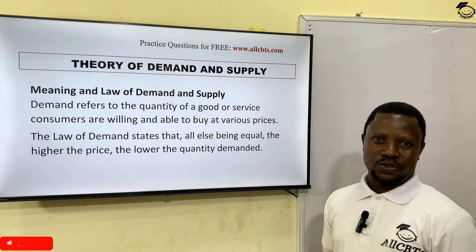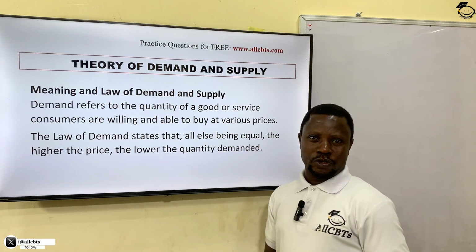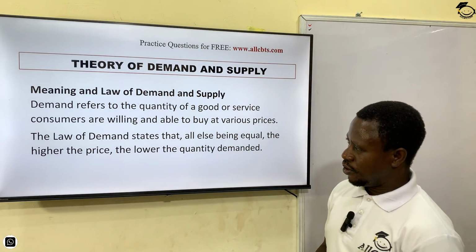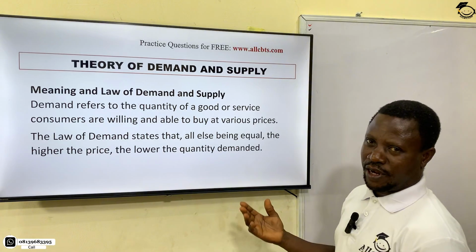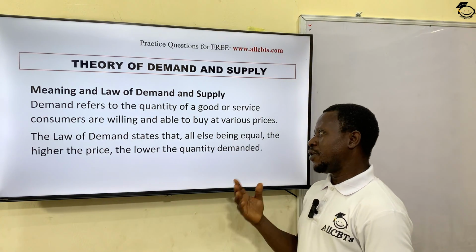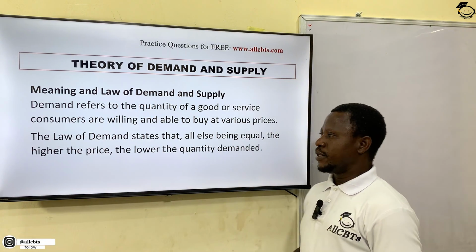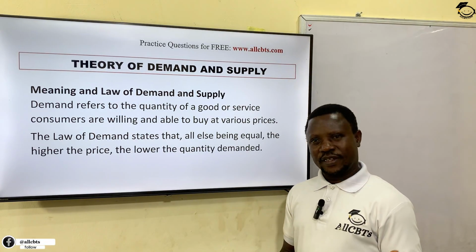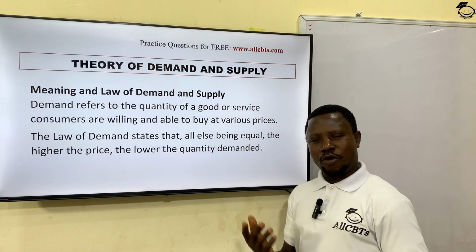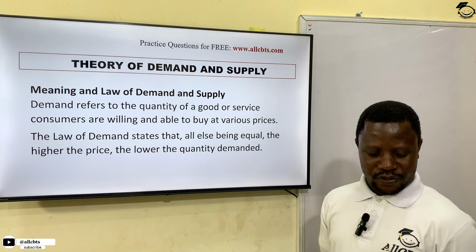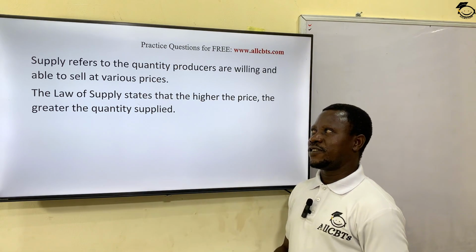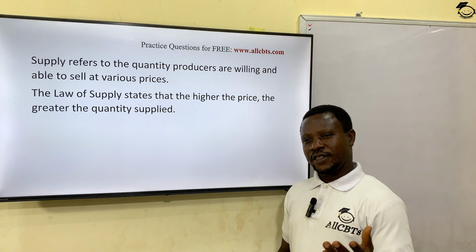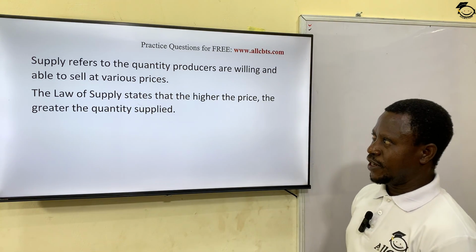Ostentatious good like gold, the higher the price, the more people want to buy because they assume that the higher the price, the more quality it possesses. All right? But ordinarily, we are talking generally. Ceteris paribus, all else being equal, the higher the price, the lower the quantity demanded, and vice versa. The lower the price, the more quantity will be demanded. Okay, that is demand, the meaning, and the law of demand.